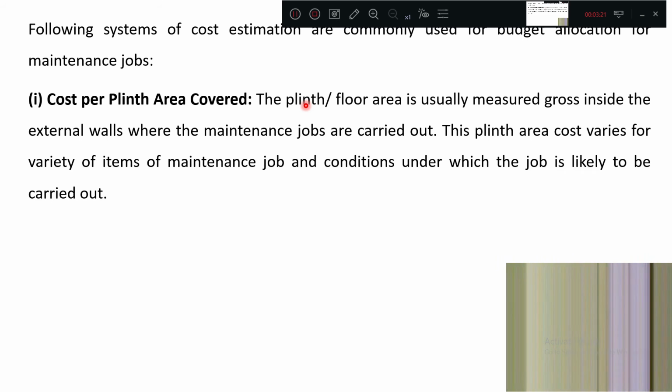Cost per plinth area means if you have a building, how much is the plinth area? For each unit area, what is the cost, and we multiply by the total area. Very simple. The plinth area or floor area is usually measured gross, inside between the walls. Obviously the plinth area cost varies for the variety of maintenance jobs. For plumbing work, the plinth area rate may be different. For electrical work, the cost may be higher.